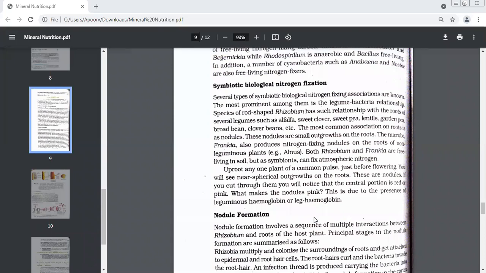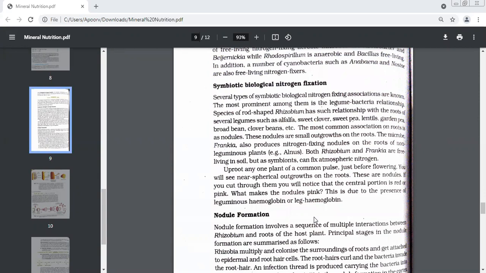Is it free living when it is all alone? Yes. Can it fix atmospheric nitrogen when it is free living and living on its own? No. It is only when it comes in association with which kind of plants? Leguminous plants. Give me two examples of leguminous plants. Sweet clover.